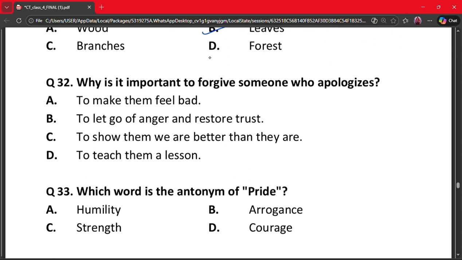Our next question is question number 32. Why is it important to forgive someone who apologizes? A. To make them feel bad. B. To let go of anger and restore trust. C. To show them we are better than they are. D. To teach them a lesson. Here the correct answer is option B. Forgiveness reduces anger and stress. It helps repair relationships and it restores trust between people. So option B is the best and correct answer.